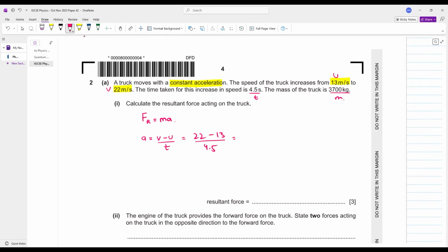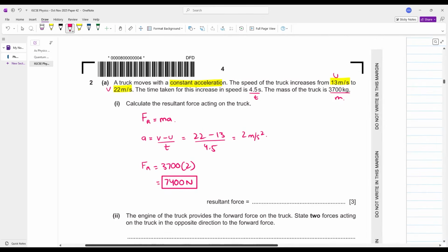4.5. What does your acceleration come out to be, beta? The acceleration comes out to be 2 meters per second square. Can you calculate the resultant force? Mass, that is 3700 multiplied by 2. The resultant force comes out to be 7400 Newton. Easy peasy, lemon squeezy, nothing complicated here.